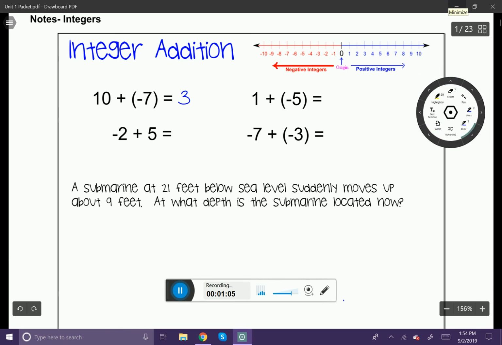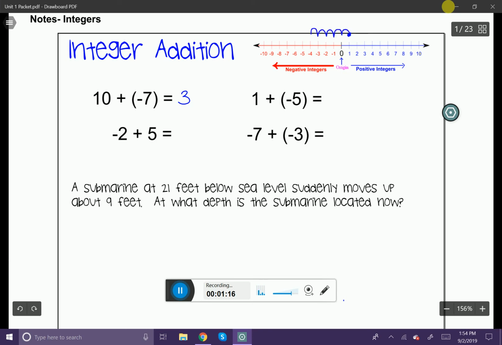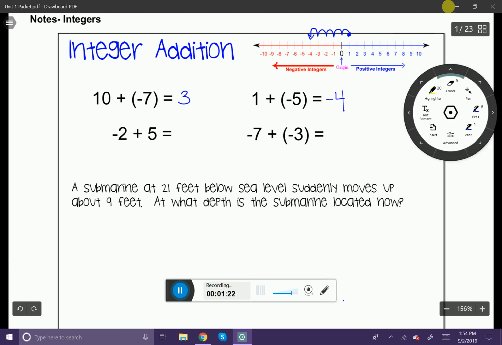All right, the next one here is 1 plus negative 5. So we're going to begin at 1, and we're adding a negative, meaning we're going to move in the left direction. So we're going to go 1, 2, 3, 4, 5, leading us to negative 4. So 1 plus negative 5 is negative 4.